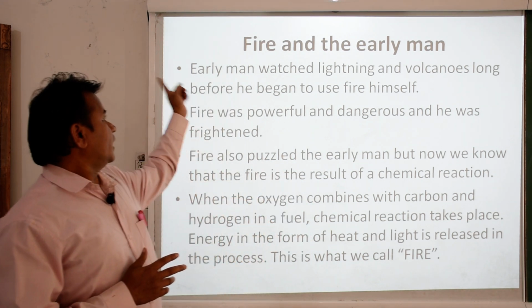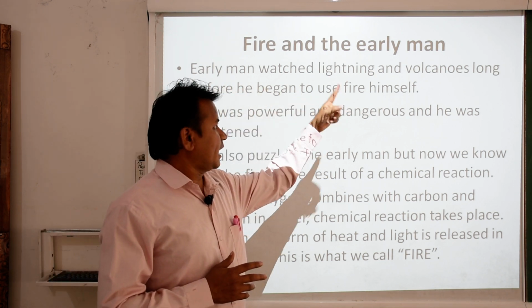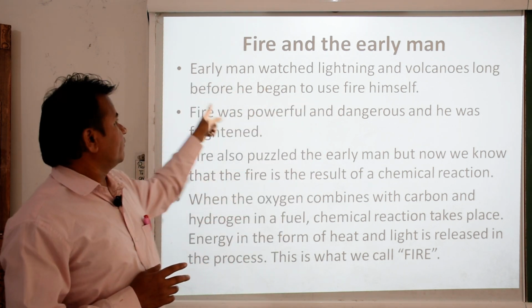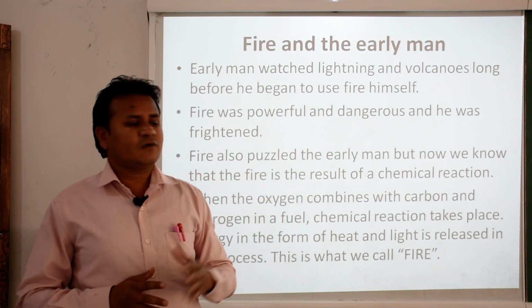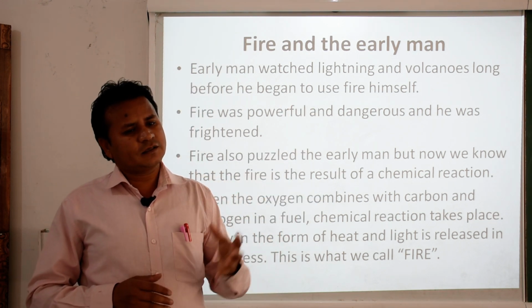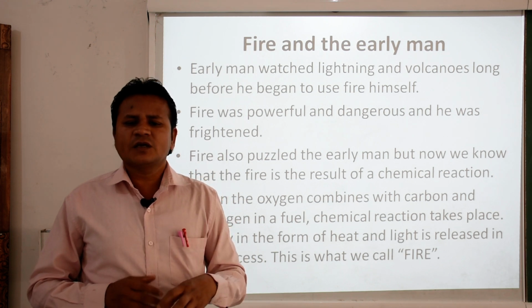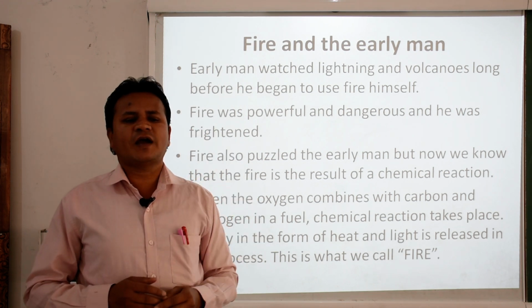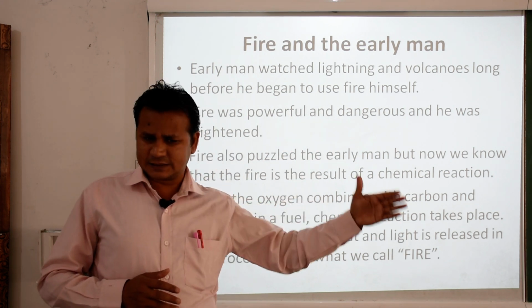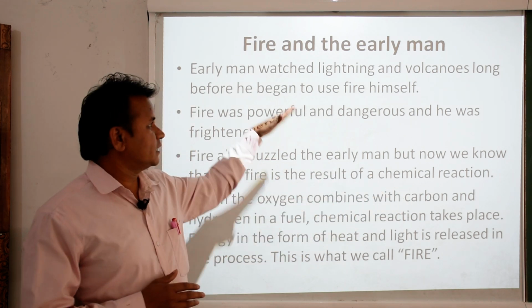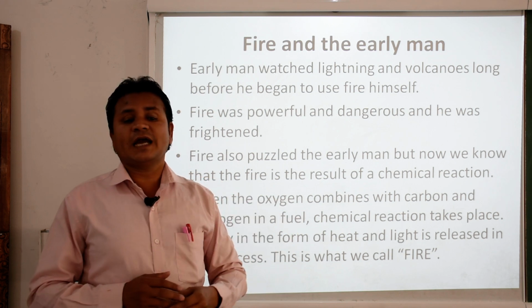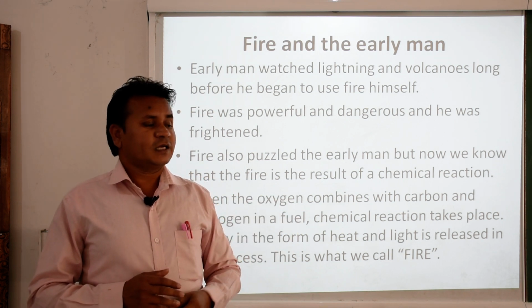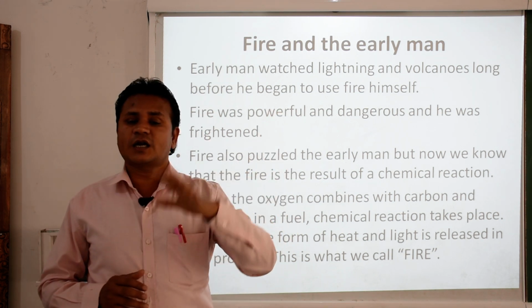Early man watched lightning and volcanoes long before he began to use fire himself. Before he gained control over fire, he was familiar with it, but he thought differently. He had seen lightning and volcanoes, and these things were not under his control.